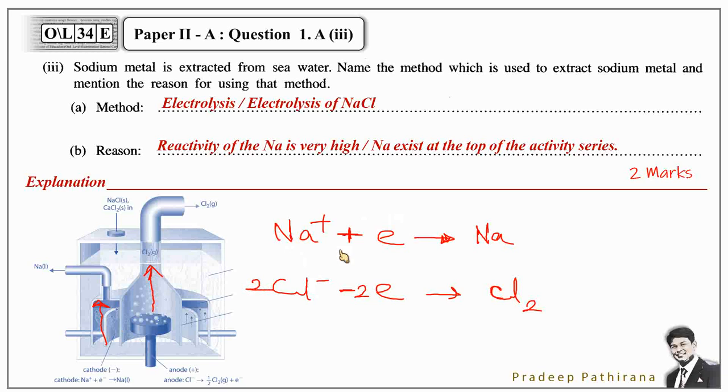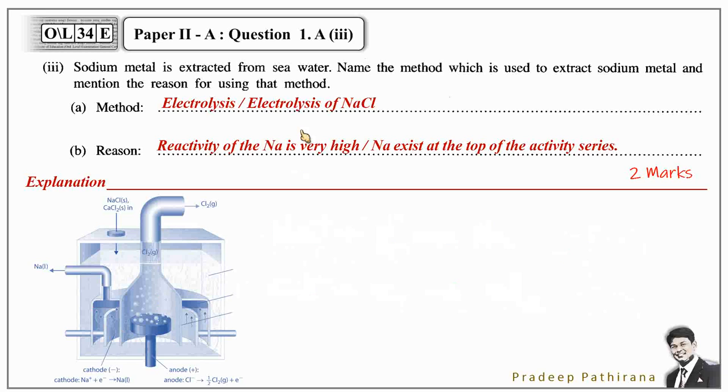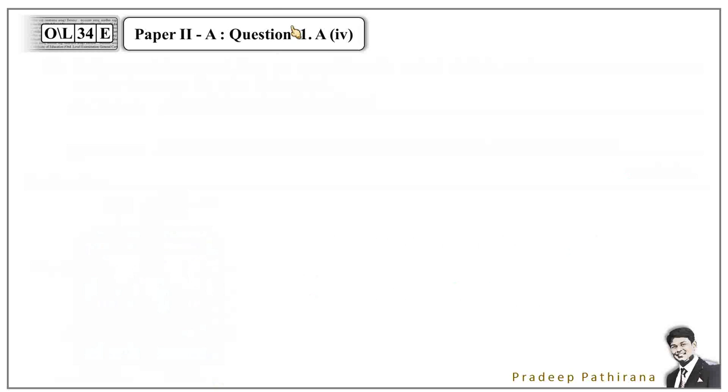And how can we identify these equations? When sodium takes an electron, it gains electrons, that is called reduction. Therefore, obtaining electrons, it's easy to remember: red, reduction, cathode, cat. And here it removes electrons, gives off electrons, that is called anode and ox. Oxidation takes place here, reduction takes place here. So this is the explanation of electrolysis of sodium chloride. Now we can move on to the next question.